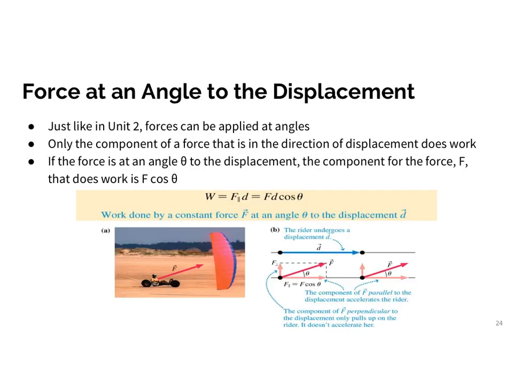We can also have forces being applied at angles, just like we did in Unit 2. And if we look here, the x direction is the direction in which the force is actually causing the energy. Just like the x component causes it to move in the x direction, like we talked about last unit. So sometimes, not often, we can say that instead of force times distance, it's the parallel component or the effective component of the force, which is going to be F d cosine theta. That will not come up very often unless you have a force acting at an angle.